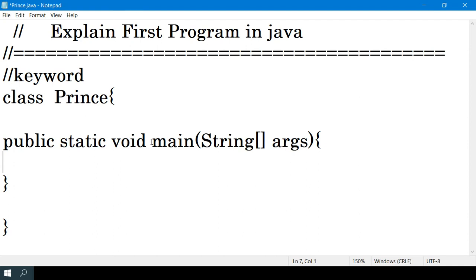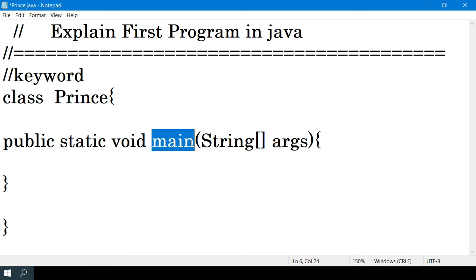This machine is going to call the main method, and when the main method is not found in your class, it gives an error, a runtime error or runtime exception. Once the main method is available, the JVM will execute your program and print the output. The JVM will access it through this static, through the public, and the JVM doesn't want anything from you. The JVM says: I don't want anything, I just call this method, don't return me anything.